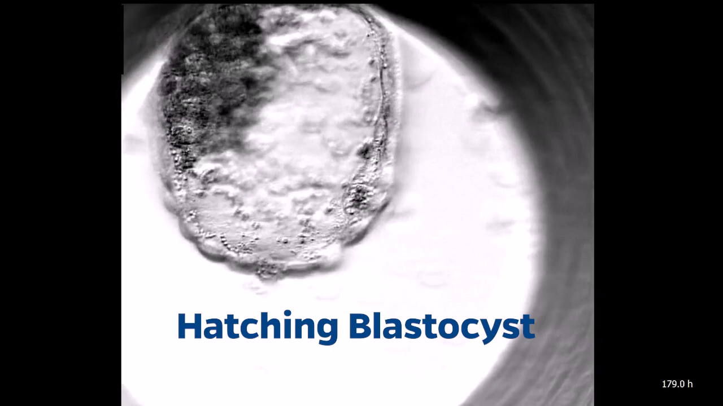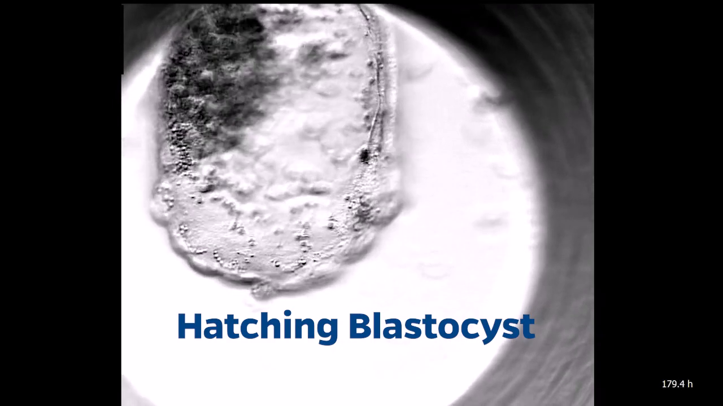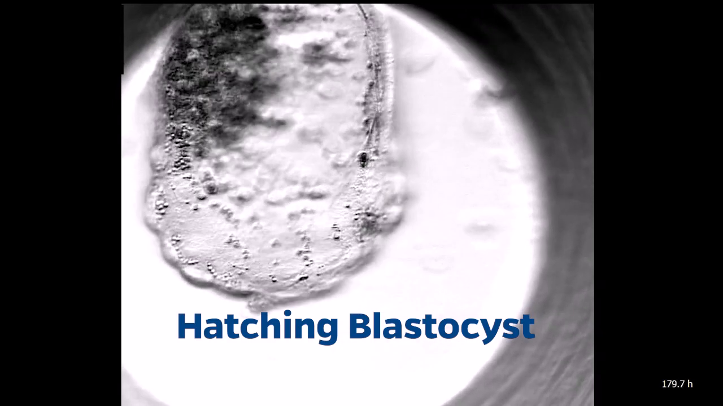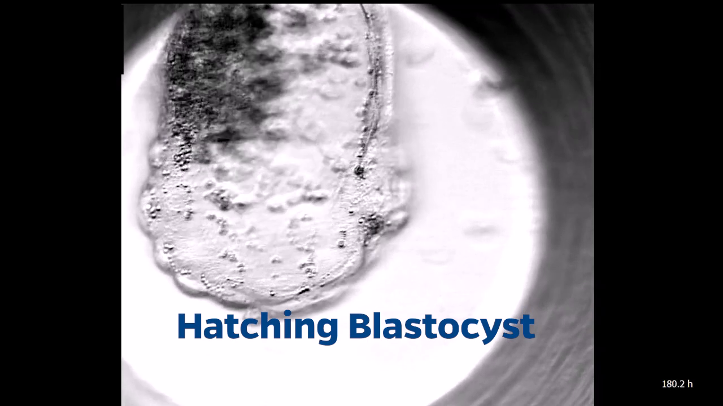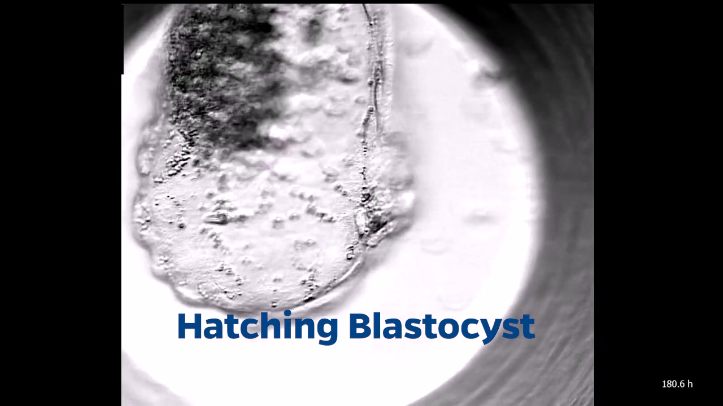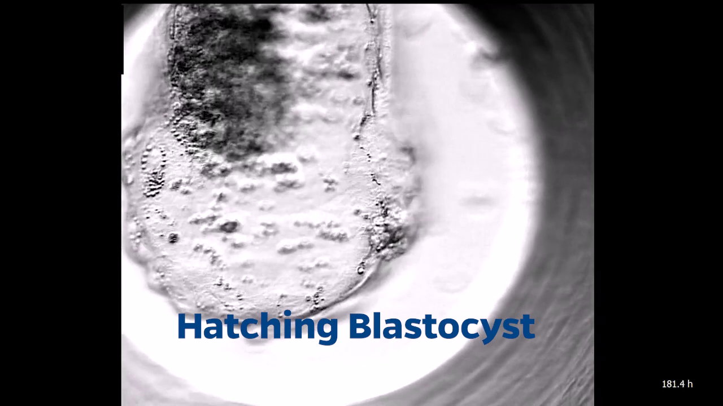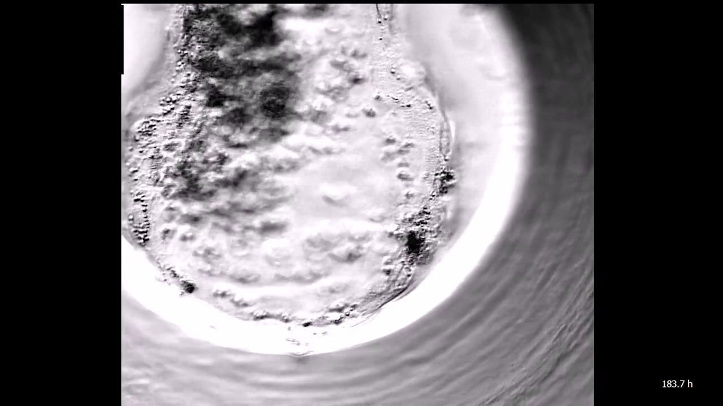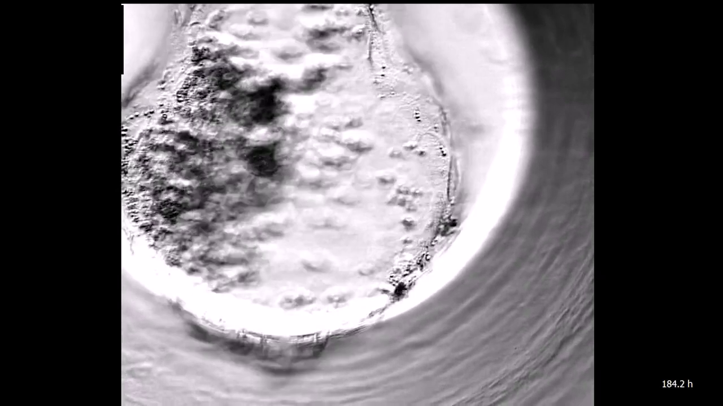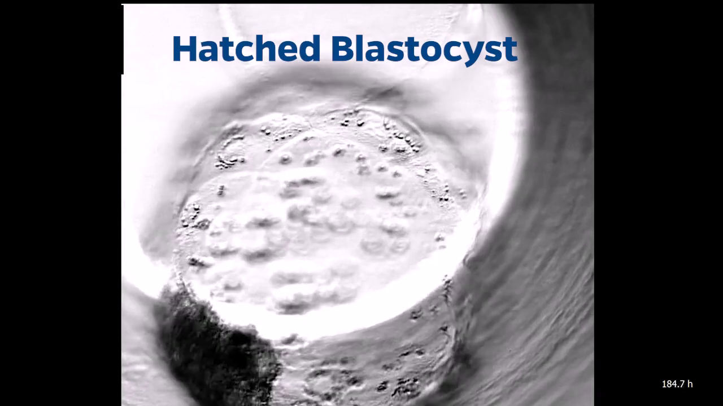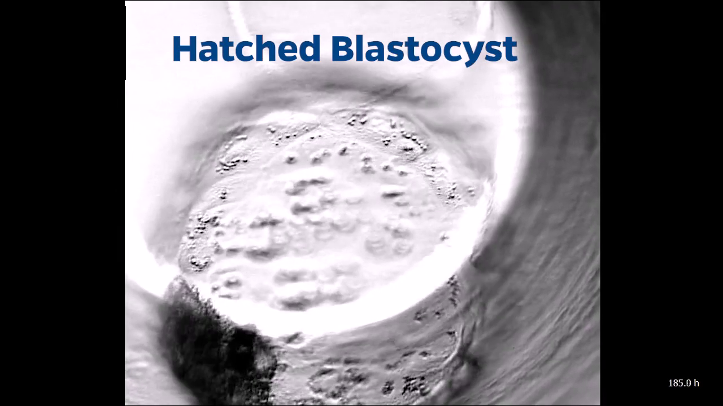Eventually, the zona will thin to the point where the embryo is able to break out of the zona pellucida. You can see this occurring at hour 179. The process by which the embryo escapes from the zona pellucida is called hatching. By hour 185, the embryo has fully emerged from the zona, and it is now a hatched blastocyst.